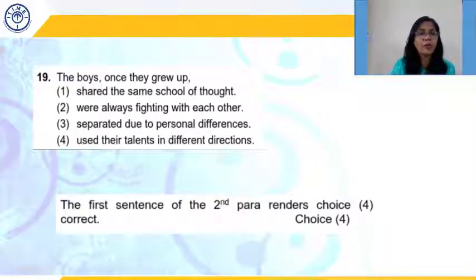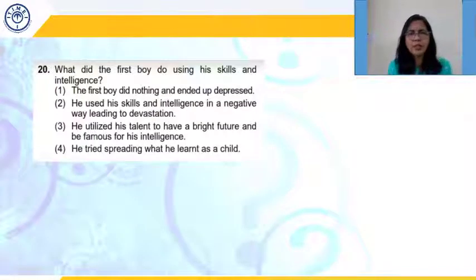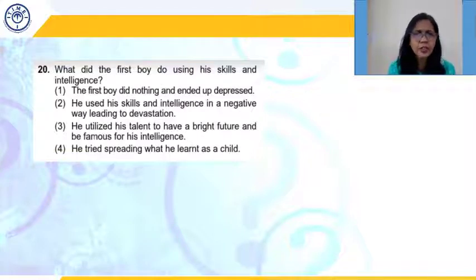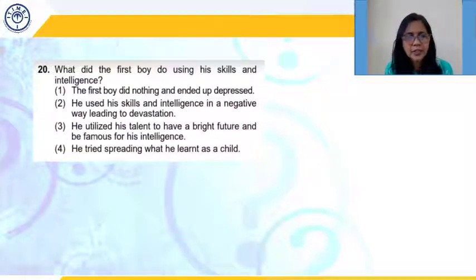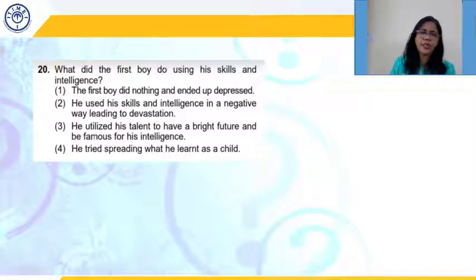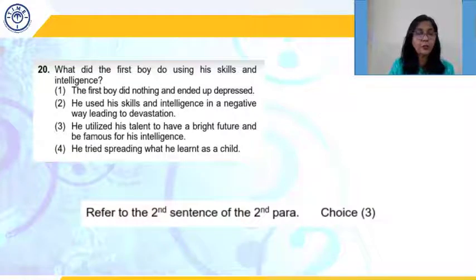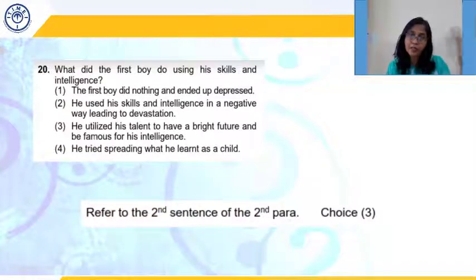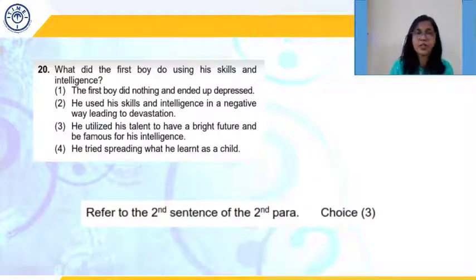Option 4. What did the first boy do using his skills and intelligence? Did nothing and ended up depressed? No. Used his skills and intelligence in a negative way? Negative way leading to devastation? No. Utilized his talent to have a bright future and be famous for his intelligence? Yes. Tried spreading what he learnt as a child? No. So correct answer 3. See, till now we have not been going back to the passage. From our first understanding, we have been answering all the questions correctly.